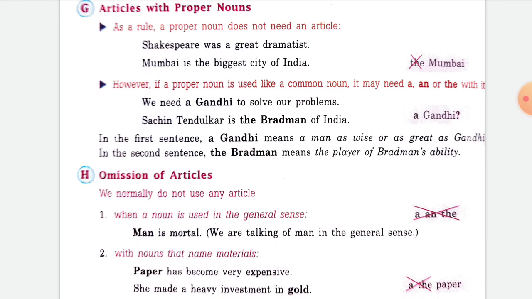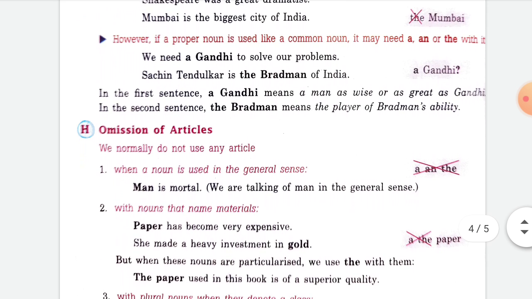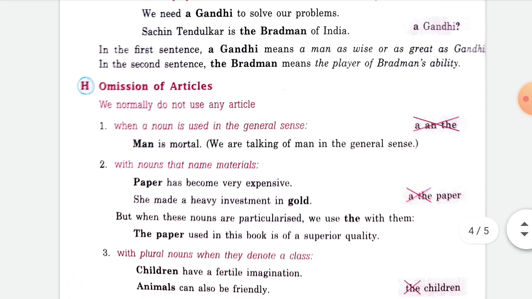Here, a Gandhi in the sentence means a man as wise or as great as Gandhi. We are not talking about the Gandhi, we are talking about someone like him, a man as wise as a Gandhi. Okay, so far we have read about a and the. Some cases are there where we are not using articles.